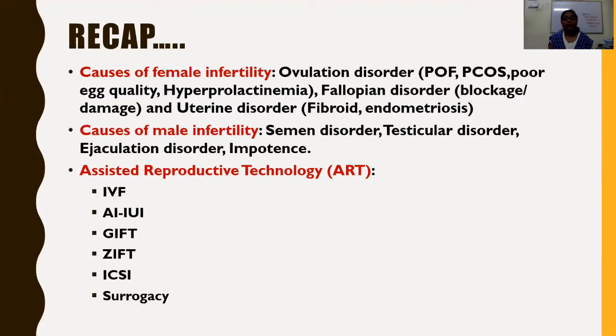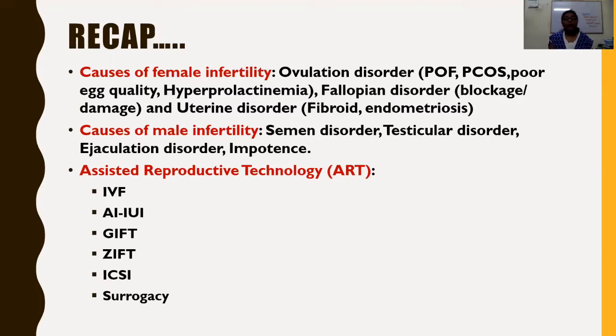Causes of male infertility are semen disorder, testicular disorder, ejaculation disorder, erectile dysfunction like impotence, even medication, and maybe immunological disorder. To these infertile individuals, treatment is provided. If all the treatments fail, then the doctor suggests assisted reproductive technology to them. What are the different types of assisted reproductive technology available?